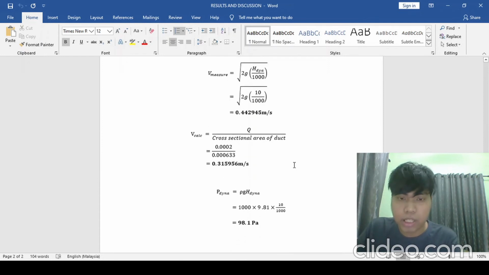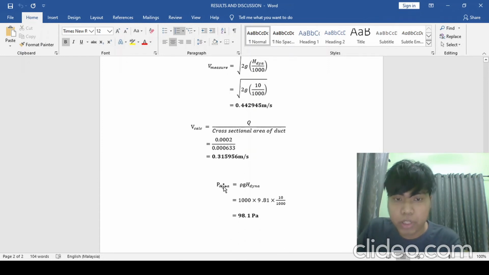0.315956 meter per second. And then lastly, we need to find the pressure by using this formula, rho g h. We insert the value of rho 1000 and g 9.81 times 10 divided by 1000, and we got the final answer 98.1 Pascal. So I think that's all from me. Thank you so much.